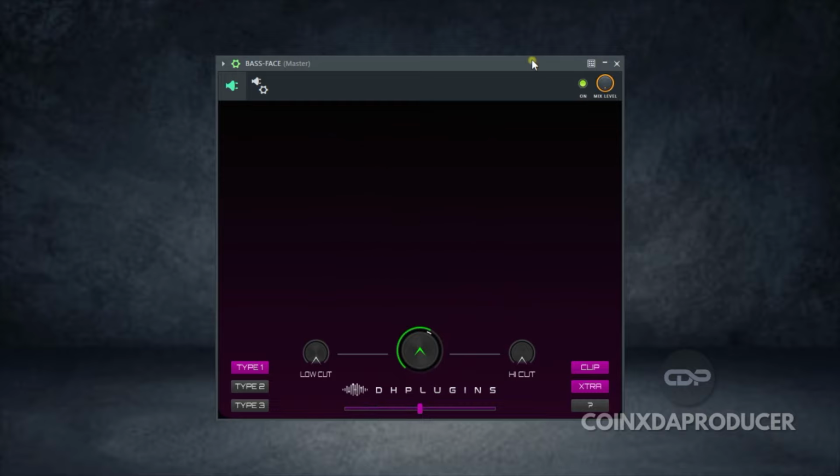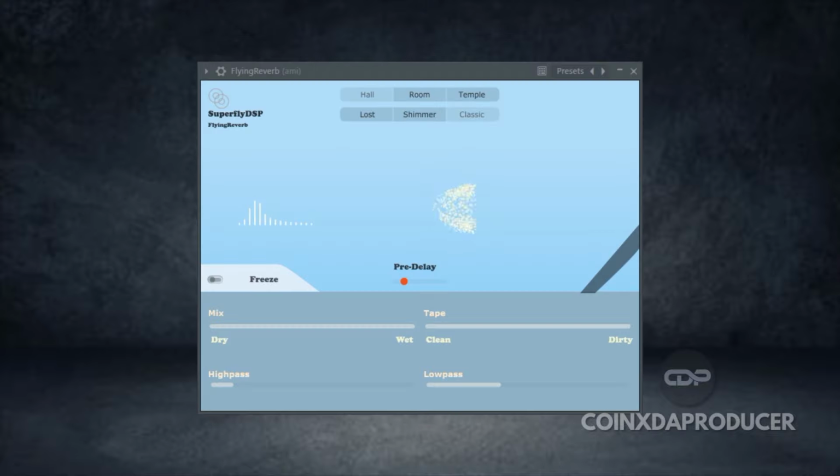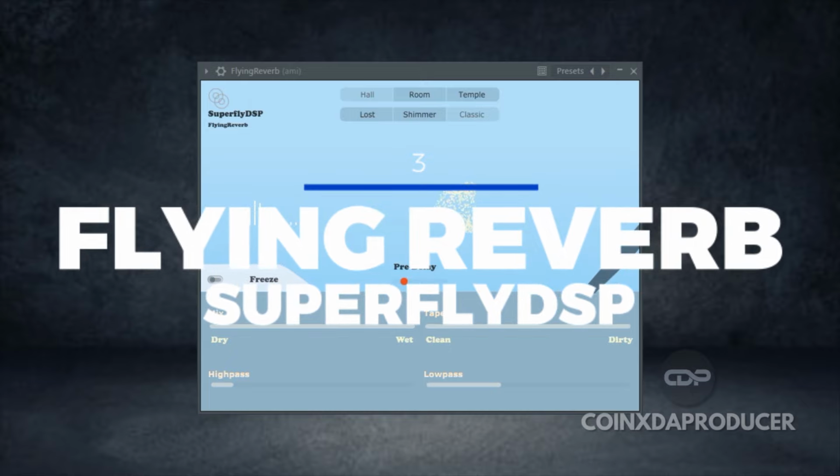Alright guys, I believe you heard the demo and the impact of this plugin on the 2 samples I tried it on. And that takes us to the next plugin on this list. And the third plugin on today's list is Flying-Reverb plugin by Superfly DSP.